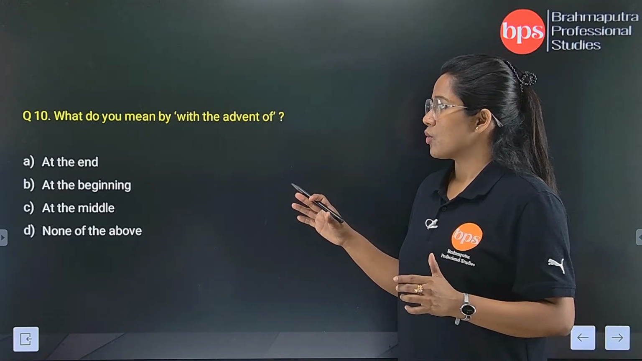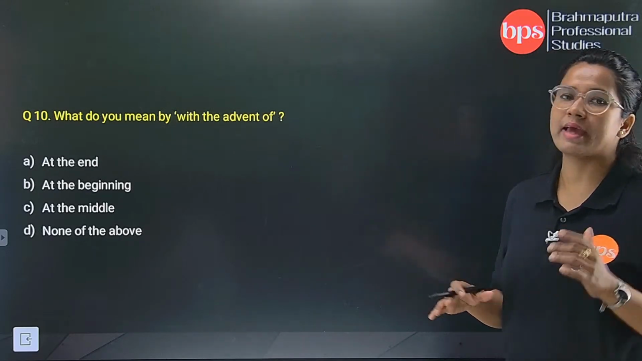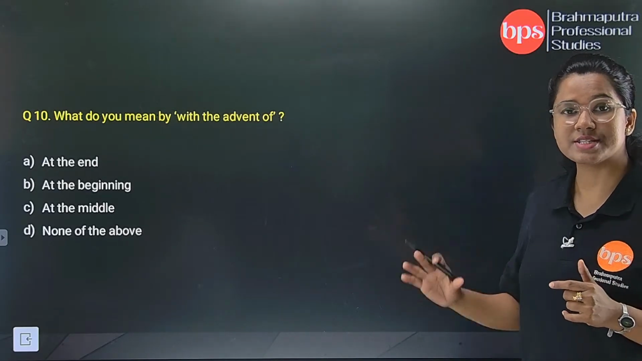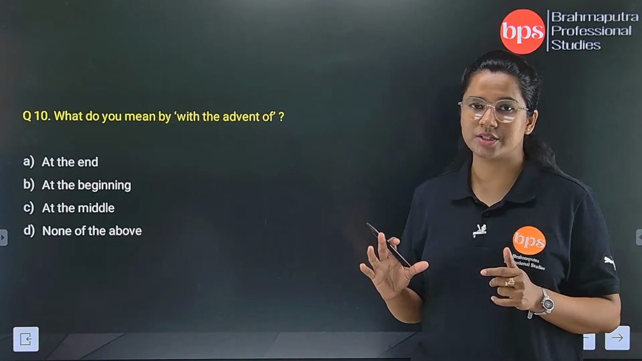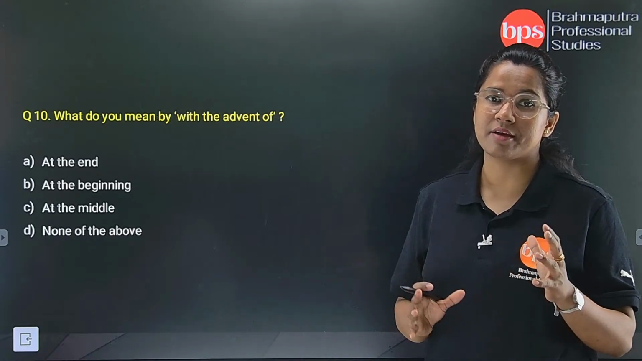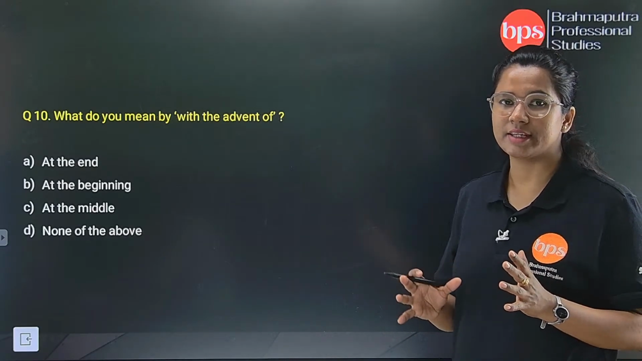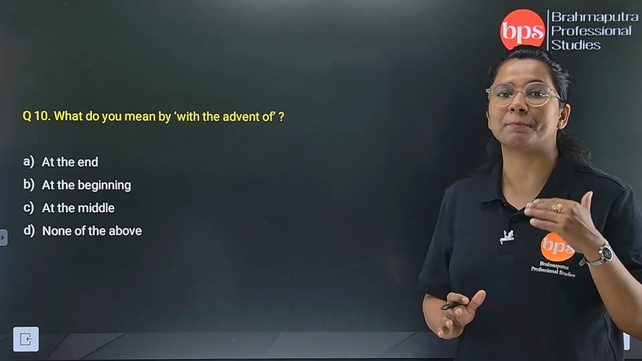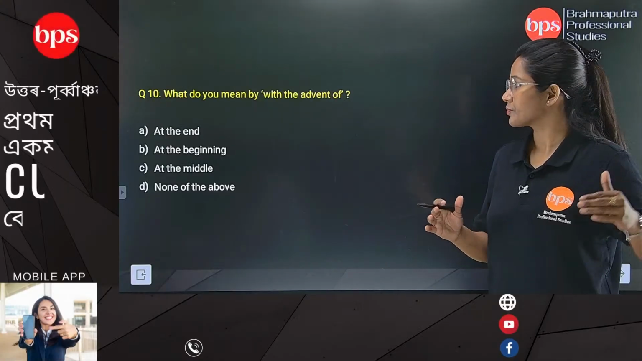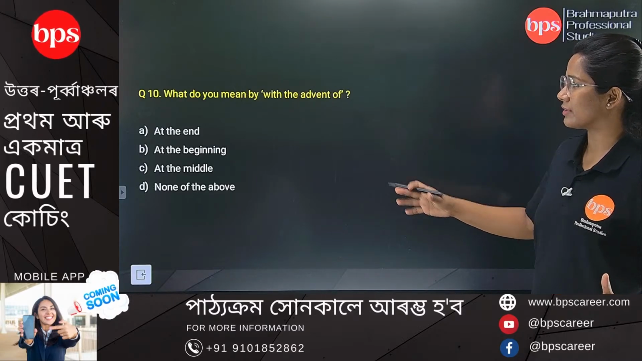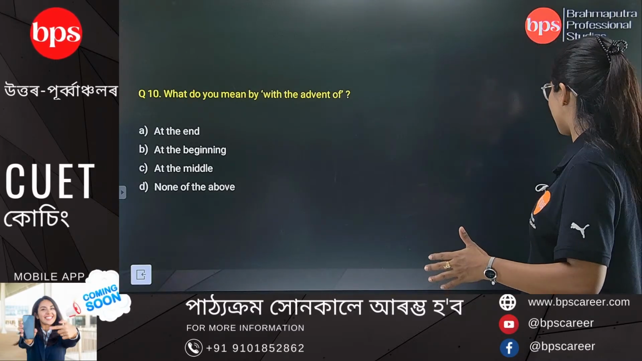Number 10th, what do you mean by with the advent of? Now I have already said that the advent word which we have not highlighted, I underlined it. The meaning is actually the beginning or the starting point. So advent means at the end? No, because here we have to relate.